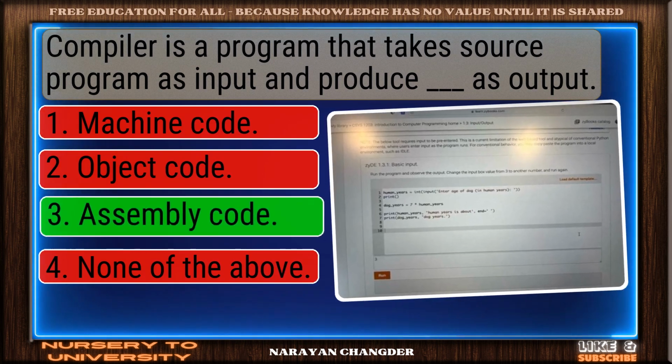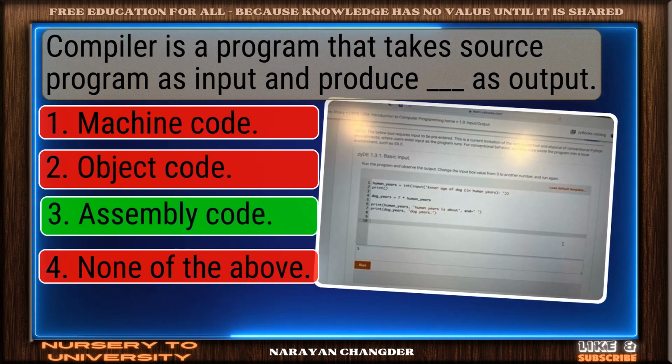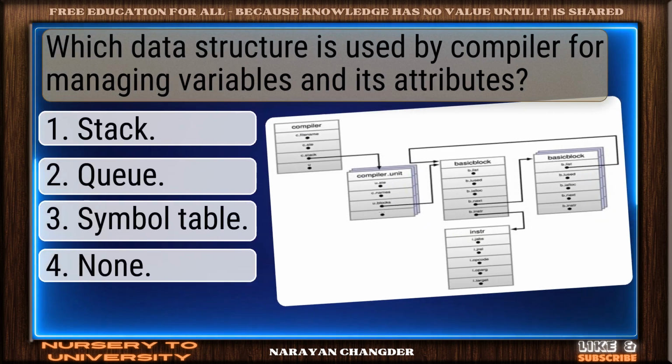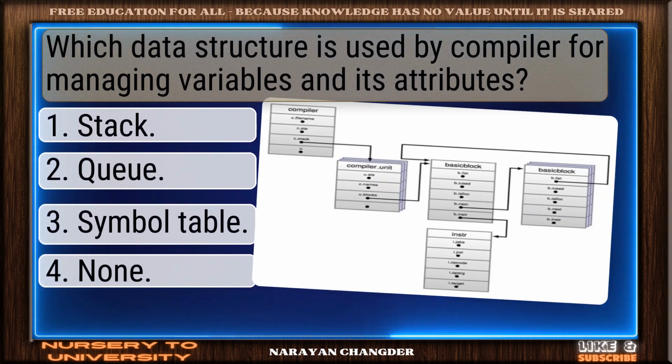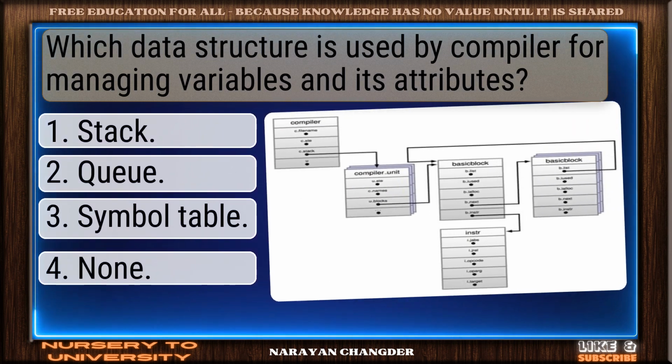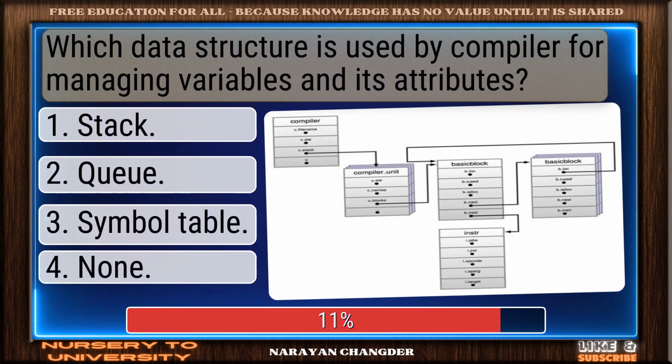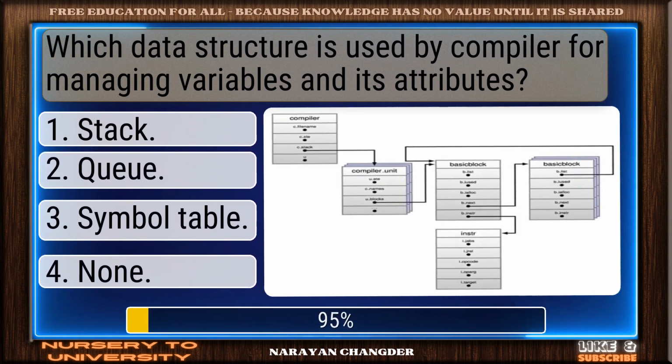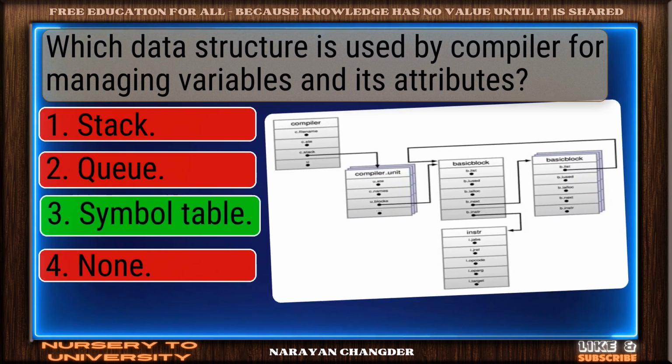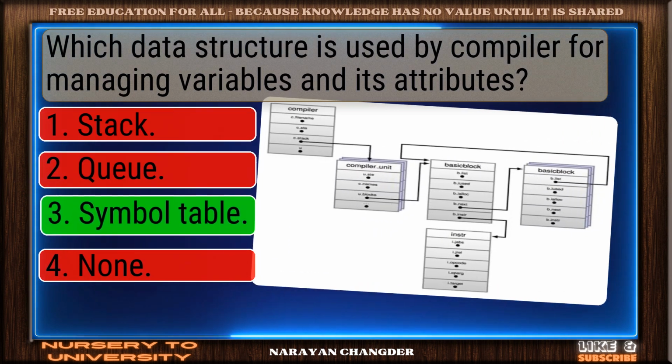Excellent choice. Assembly code is the right answer. Question number 18. Which data structure is used by compiler for managing variables and its attributes? Perfect. Symbol table is the correct choice.